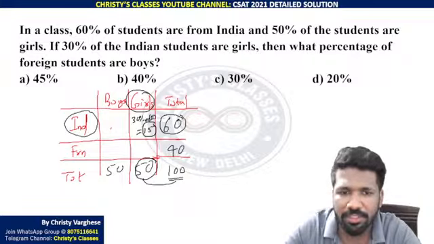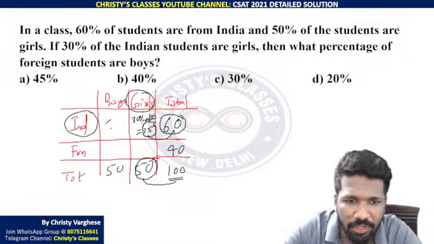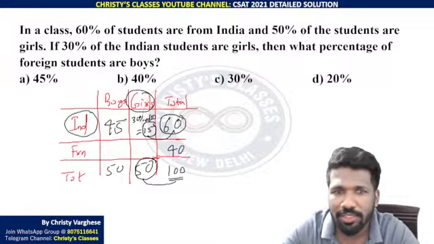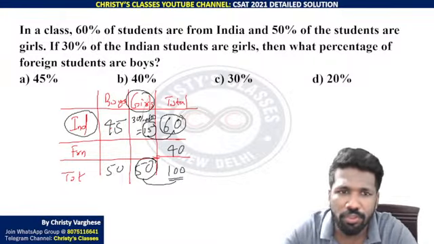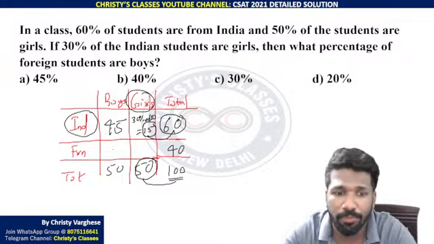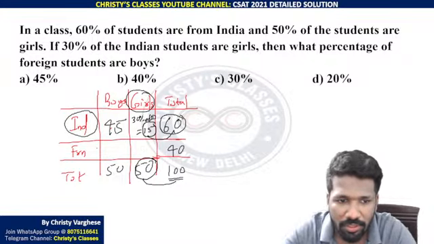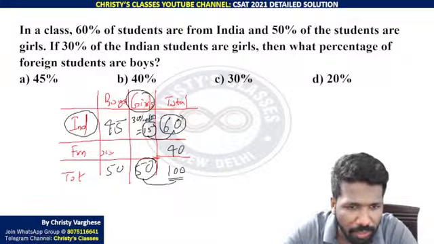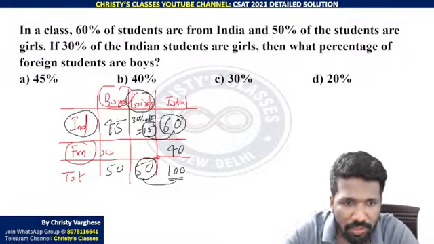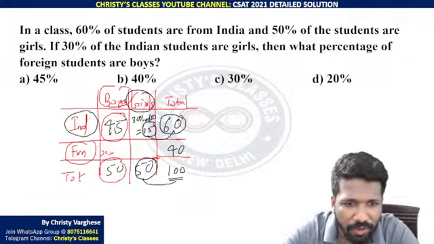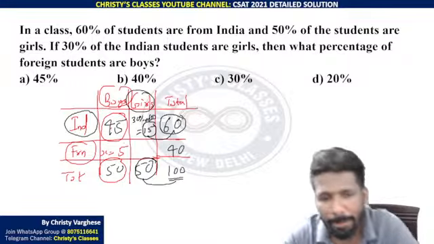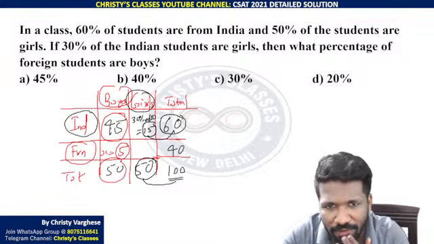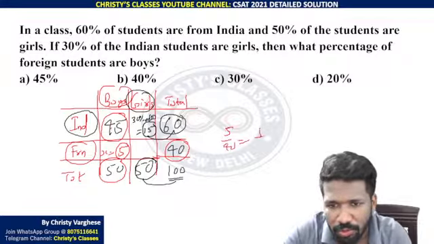Indian total people are 60. So Indian boys will be 60 minus 15, 45, right? The question is asking what percentage of the foreign students are boys. So foreign boys out of total foreign students. Foreign boys is our required unknown. Total boys are 50, Indian boys are 45. So the remaining 5 will be foreign boys. Foreign boys are 5 out of 40. 5 out of 40 is 1 out of 8.